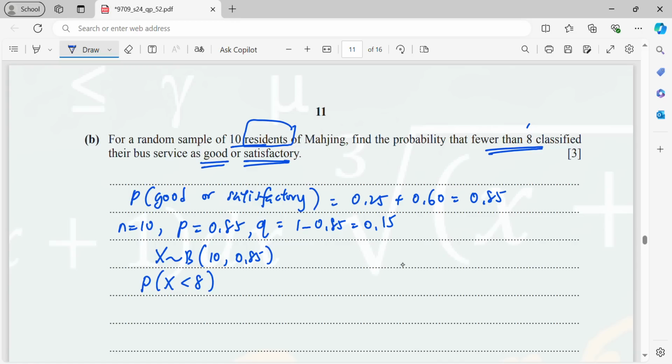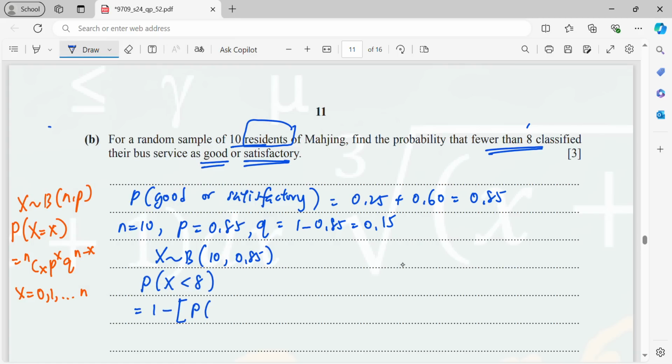So now for your binomial, for your knowledge, binomially distributed, the probability is nCx, p^x, q^(n minus x). Your x starts from 0 until n. So less than 8, I don't want to calculate from 0 to 7. I will write 1 minus all the rest. So all the rest will be 8, 9, and 10. Because you are actually calculating the probability from 0 until 7, so the remaining will be 8, 9, and 10.